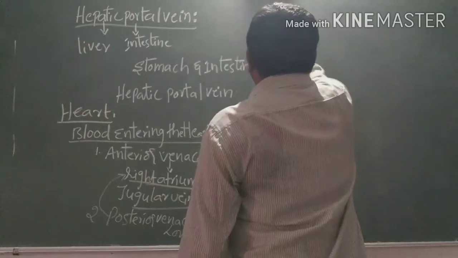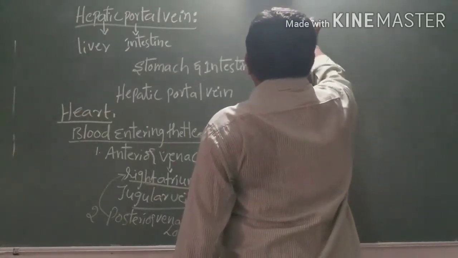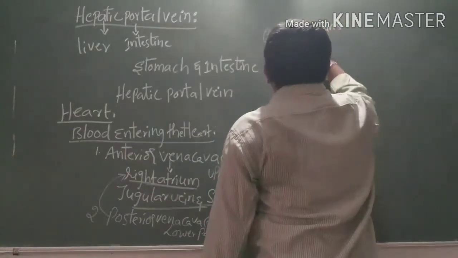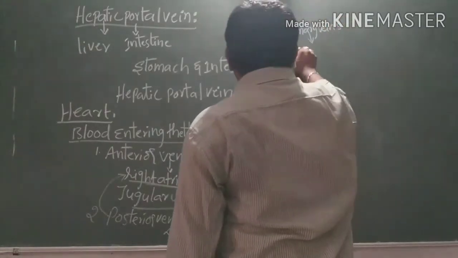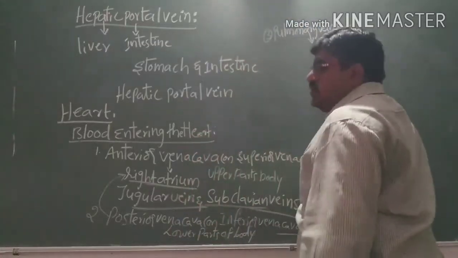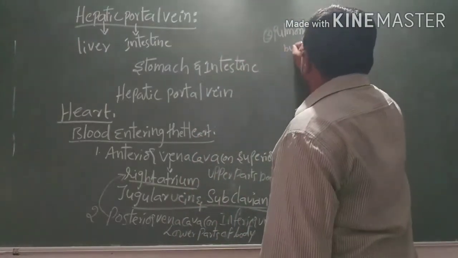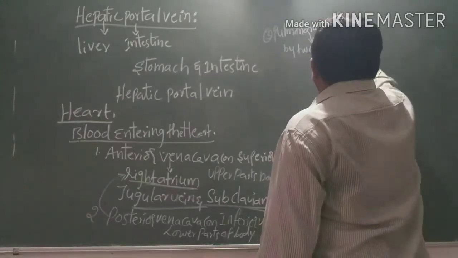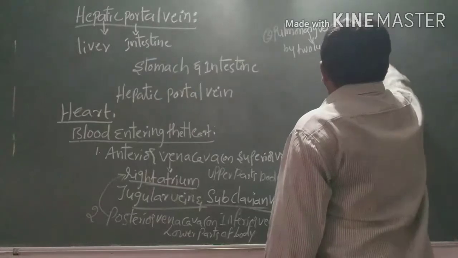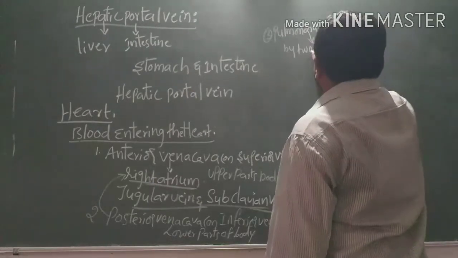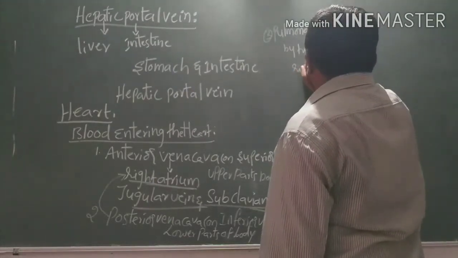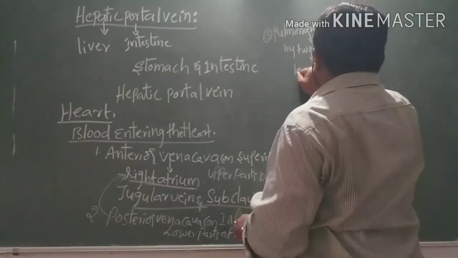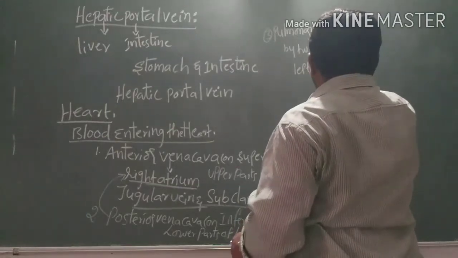Here the pulmonary veins carry oxygenated blood from the two lungs, and that blood enters into the left atrium.